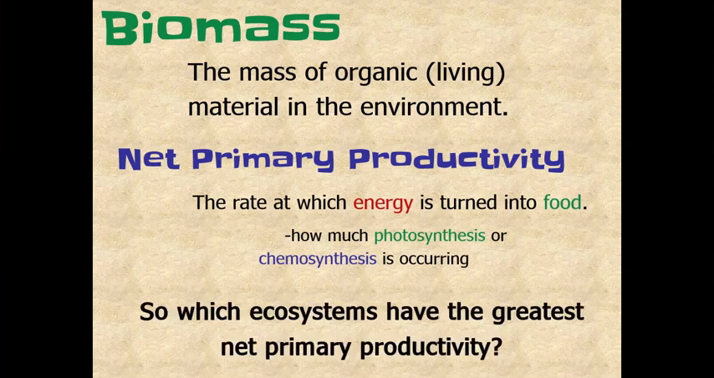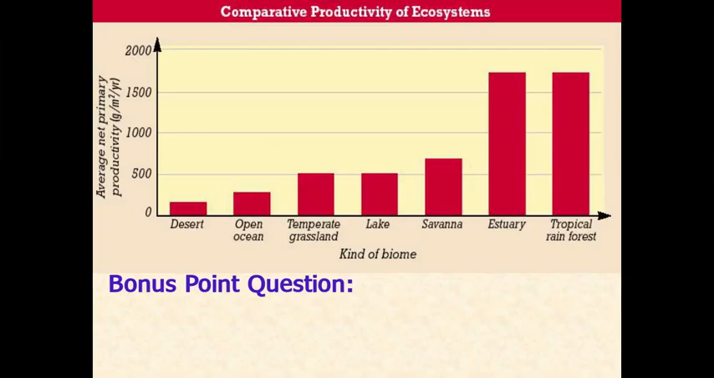So if you think about this, which ecosystem should have the greatest net primary productivity? Again, it's the rate at which energy is turned into food. So it would be the ecosystems that have the most producers. Which would those be? All right, in the graph, we're taking a look at the primary productivity of different ecosystems, and the two that produce by far the most are estuaries and tropical rainforests. Deserts are by far the lowest because there's not many producers. Interestingly, the open ocean doesn't have many producers in it either.